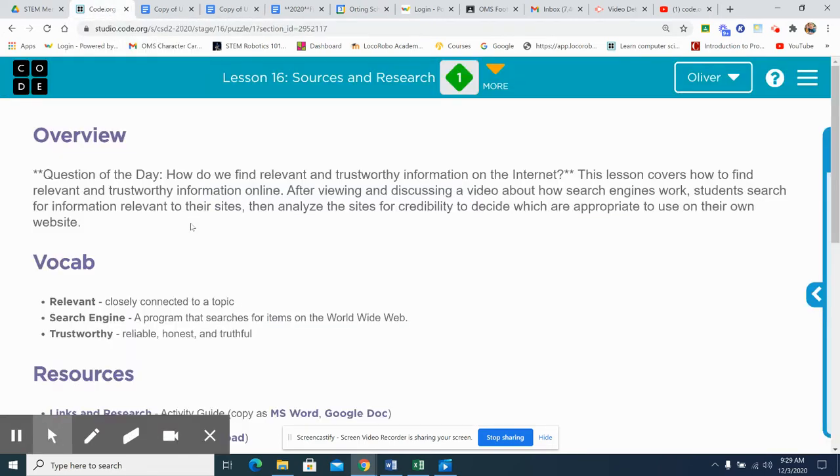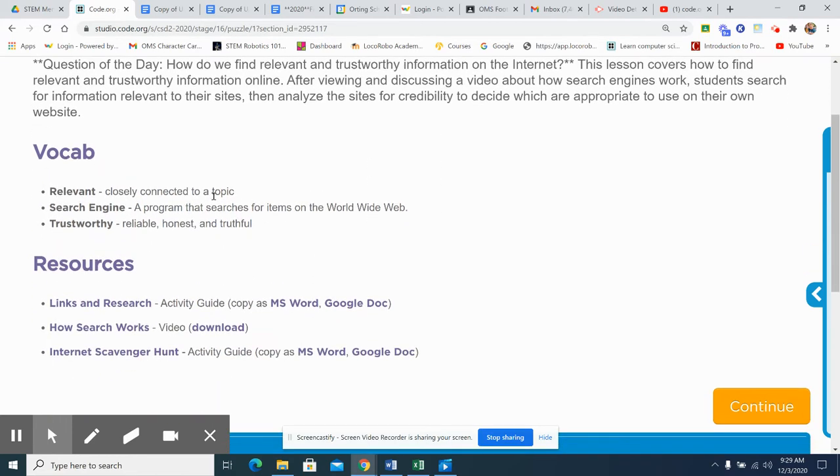Question of the day: how do we find relevant and trustworthy information on the internet? This lesson covers how to find relevant and trustworthy information online. After viewing and discussing a video about how search engines work, students search for information relevant to their sites, then analyze the sites for credibility to decide which are appropriate to use on their own. So make sure that you watch the video in the comments, The Internet, How Searches Work. That way you'll have an idea of what the rest of this activity is like.